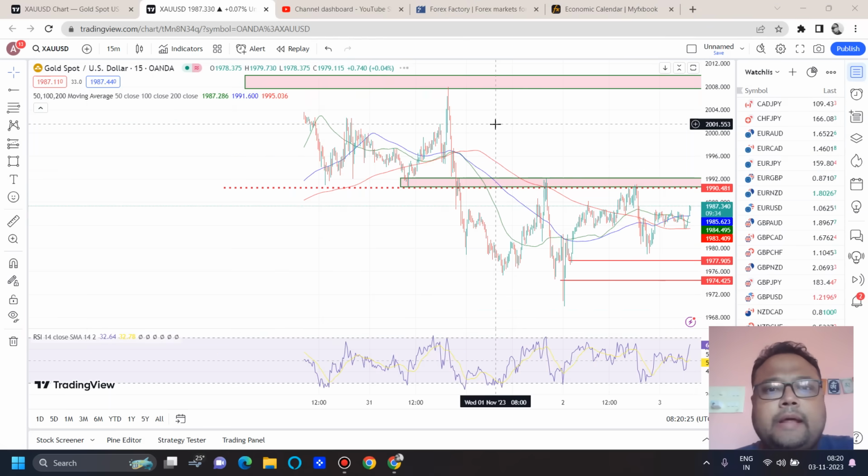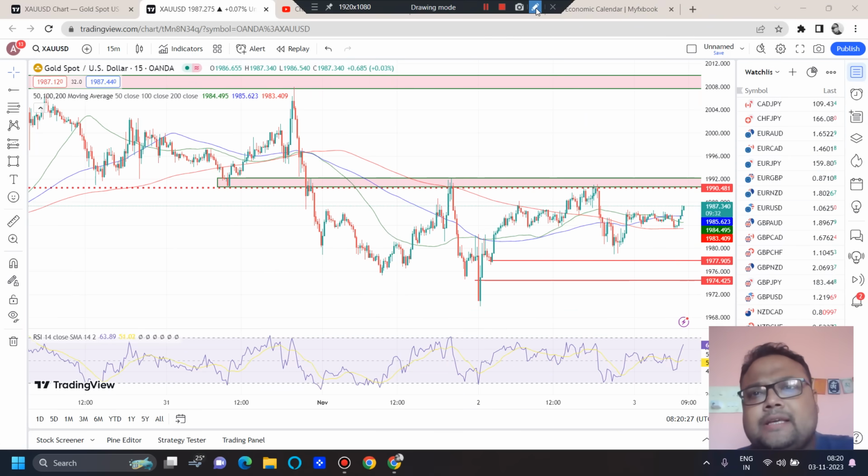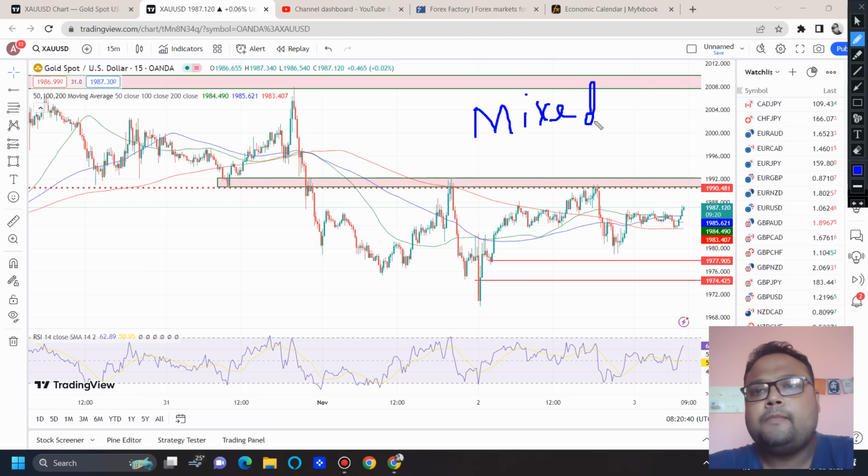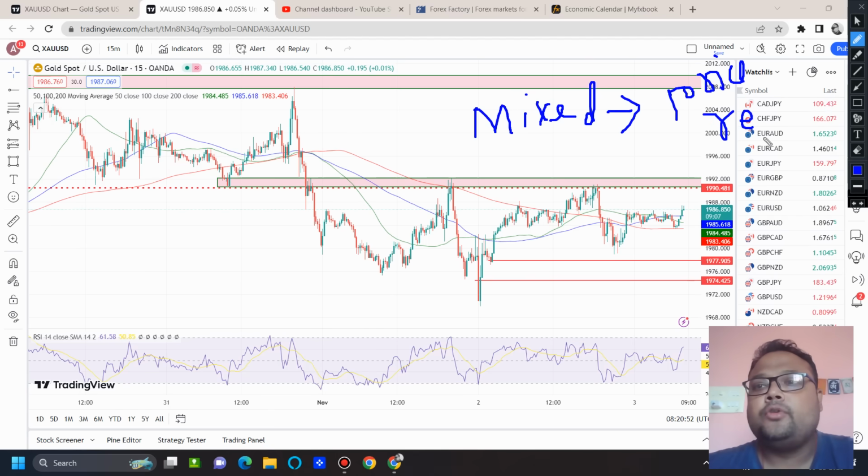And if you're planning to trade after NFP, then after the news is out, just check the numbers. If you see a mixed news, but in spite of that, the market is taking a particular direction, up or down, doesn't matter, then there's a high chance that there will be some price rejection and the market will come down to the original trading level.